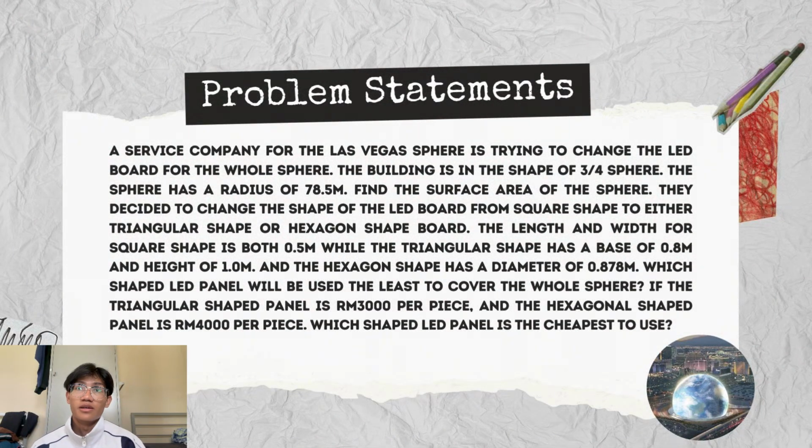Going on to the problem statement for this case, a service company for the Las Vegas Sphere is trying to change the LED board for the whole Sphere. The building is in the shape of a 3/4 sphere. The Sphere has a radius of 78.5 meters. Find the surface area of the Sphere.